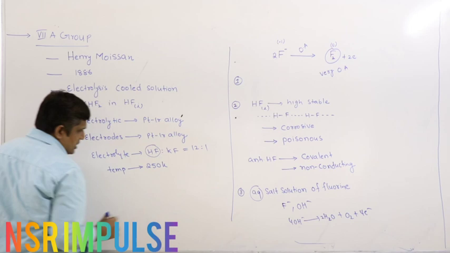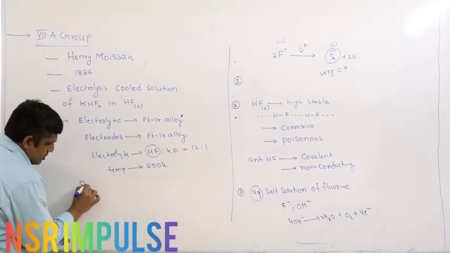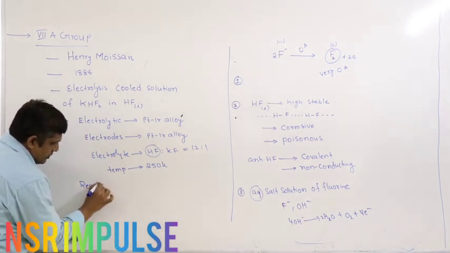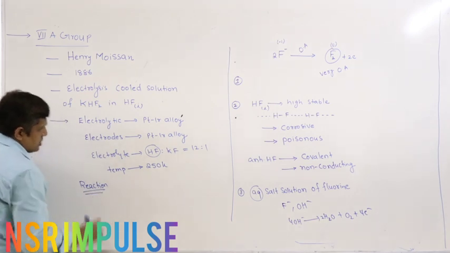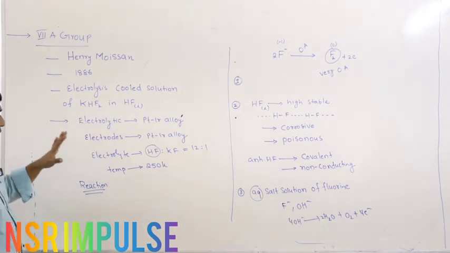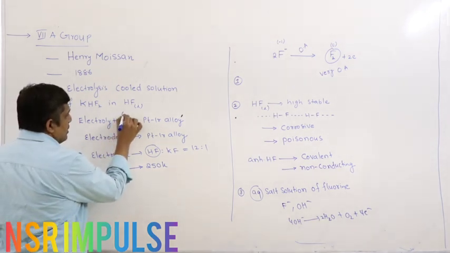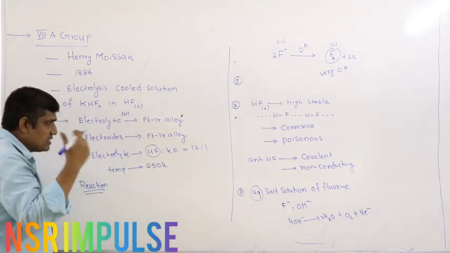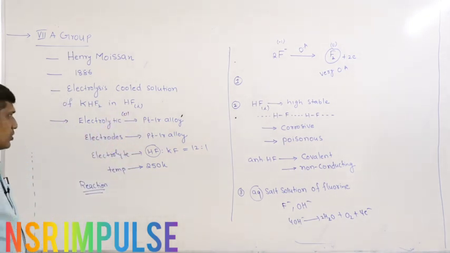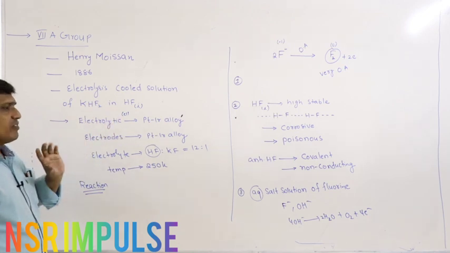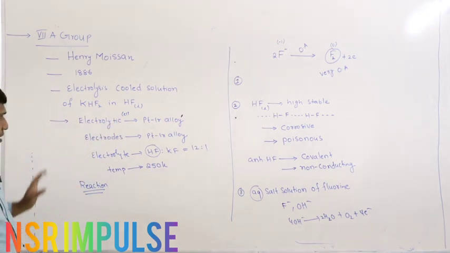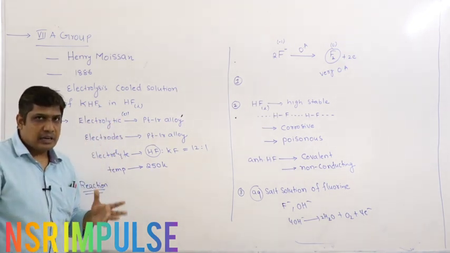So these are the reactions that take place during the electrolysis. This is the experimental setup, the electrolytic cell, which we will study in electrochemistry. The vessel is made of platinum iridium alloy. Even the electrodes were made of platinum iridium alloy.